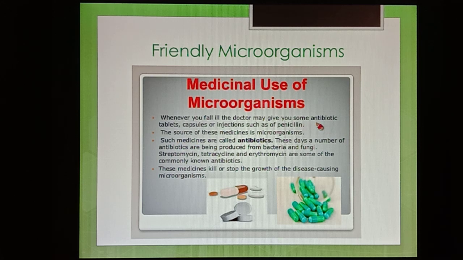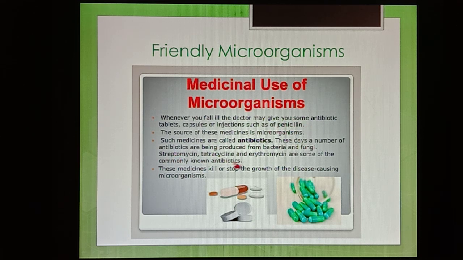And what is the source of this antibiotic? The source of antibiotics is microorganisms. That might be bacteria or fungi, but not viruses, algae or protozoa. We know 5 categories of microorganisms, but antibiotics are produced only from bacteria and fungi, not from viruses, algae or protozoa. And penicillin is an antibiotic taken from fungi.